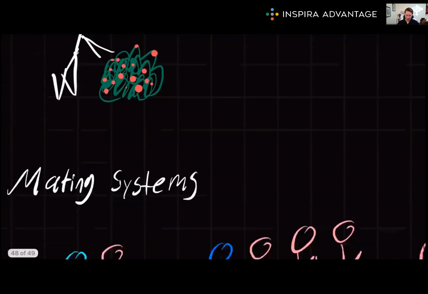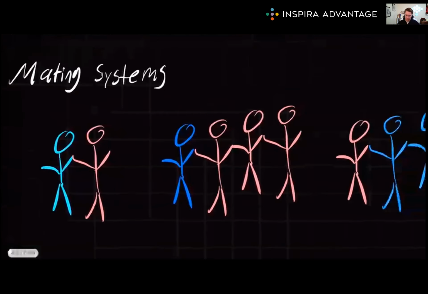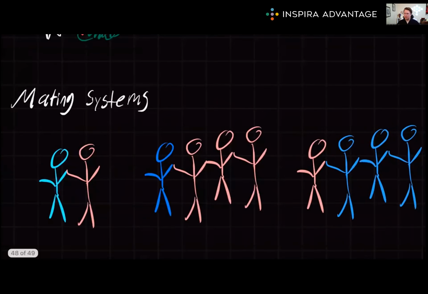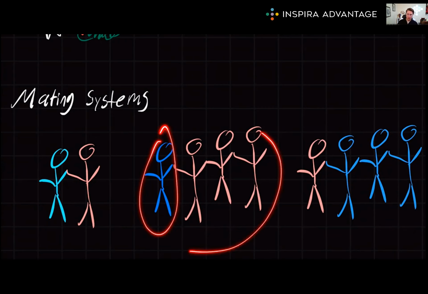Speaking of groups, we have various mating systems you need to understand for the MCAT. A mating system describes the organization of a group in terms of sexual behavior, and there are 4 types you need to know. We've got monogamy, which is just 2 people. Then we have polygamy, which can be either polygyny or polyandry. Polygyny is a single male with multiple females. This is seen in a bunch of different animal species.